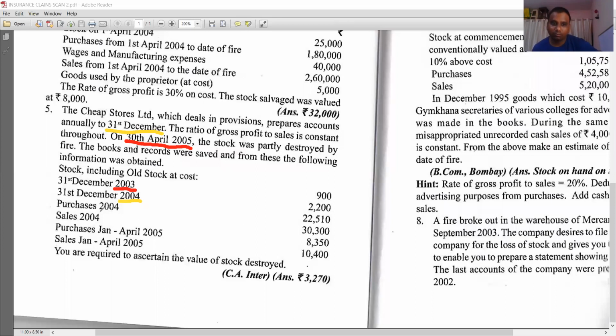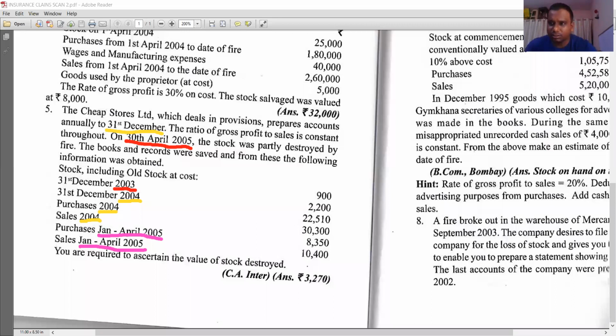Purchases 2004, 22,510. Sales 2004, 30,300. Purchases, this information is very important. From January 1st to April 2005, 8,350. Sales January to April 2005, 10,400.